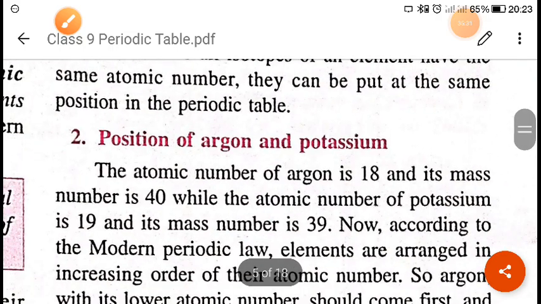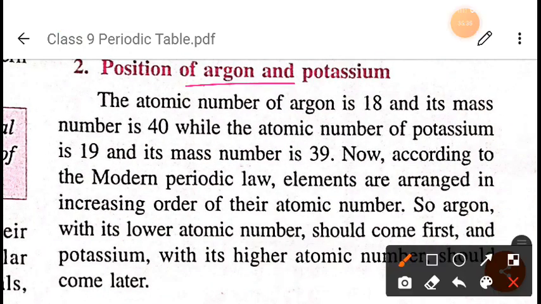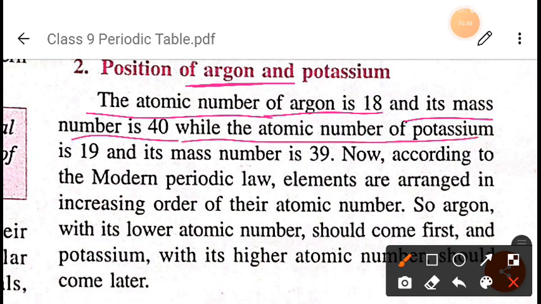Now next is the position of argon and potassium. We have found that in argon the number of protons is 18, and in potassium the number of protons is 19. So the atomic number of argon is 18 and its mass number is 40, while the atomic number of potassium is 19 and its mass number is 39.